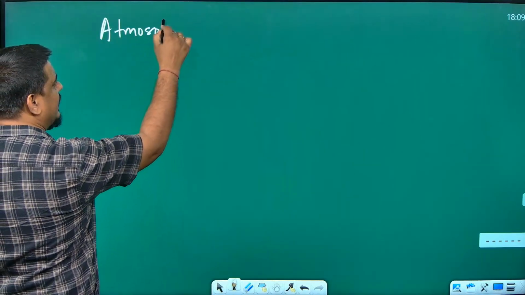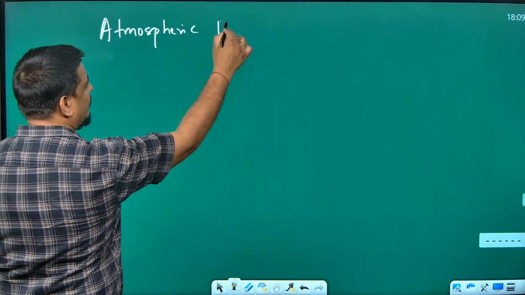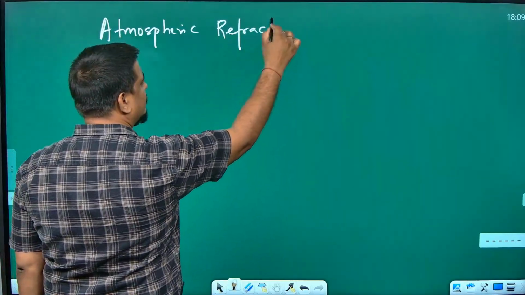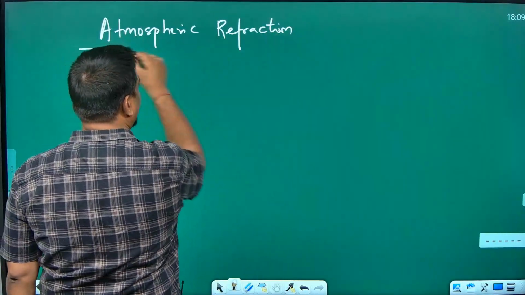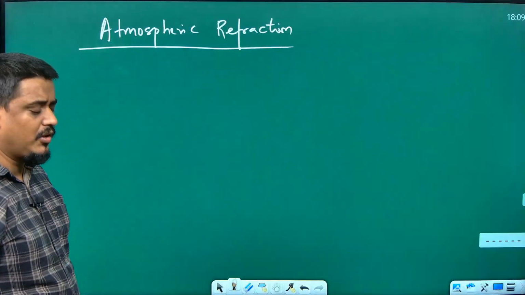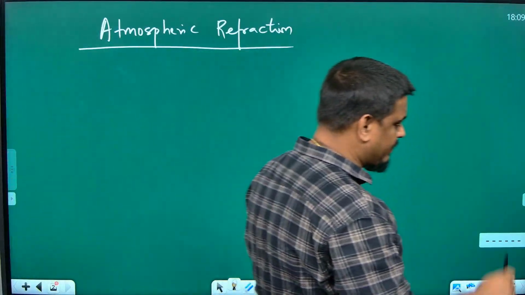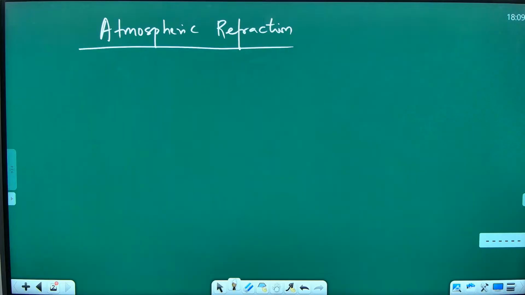Please, everybody, note atmospheric refraction. Questions are coming from here. A lot of theory questions and a lot of MCQs are coming from here. So, I will also show the questions, how they come from this topic in the board examination.